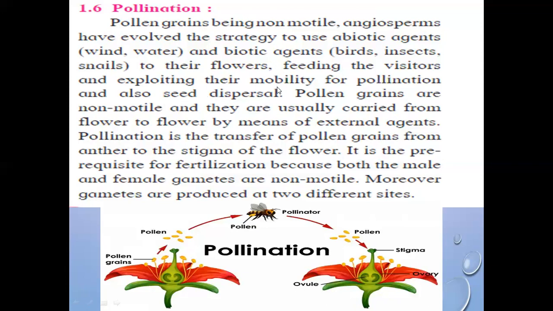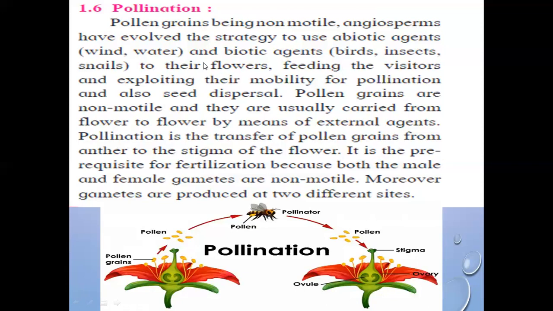Means in this paragraph four purposes are there. Four purposes of pollination. First purpose, as the pollen grains are non-motile, the angiosperms have some strategies.